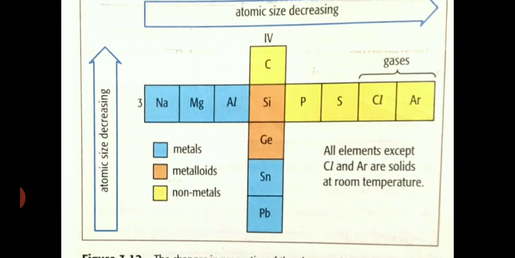The halogens are mostly gases. Oxygen is a gas. All the elements except chlorine and argon are solid at room temperature. Argon is a gas and chlorine is also a gas in this picture.